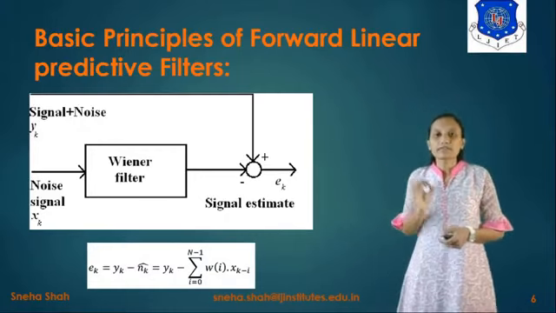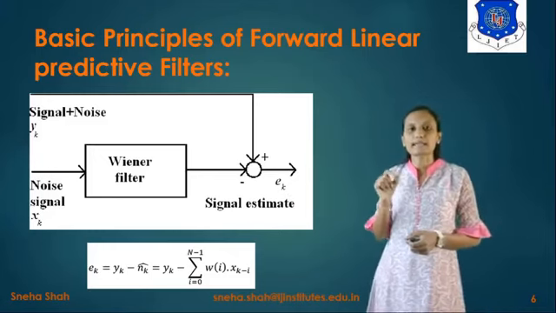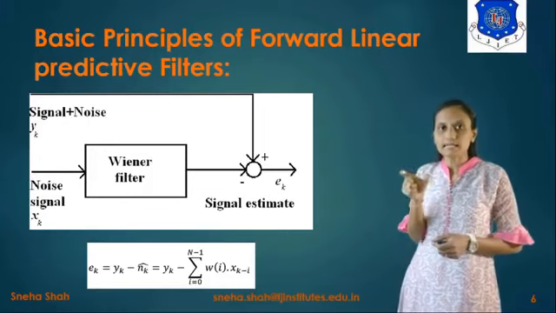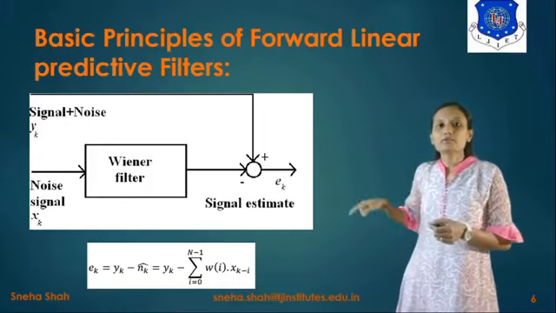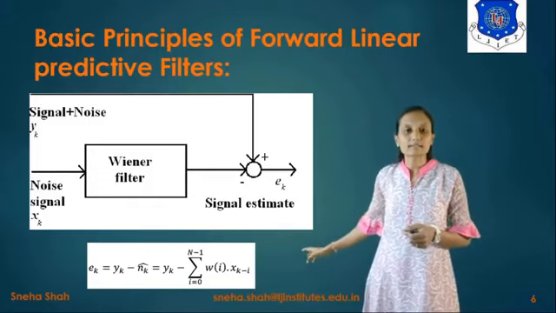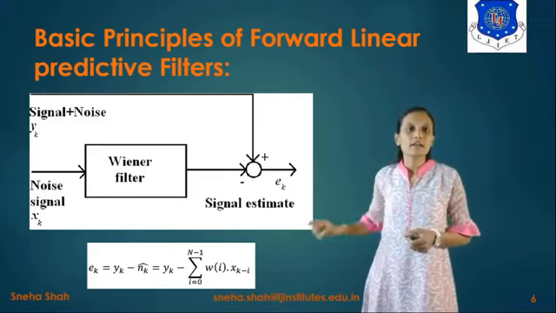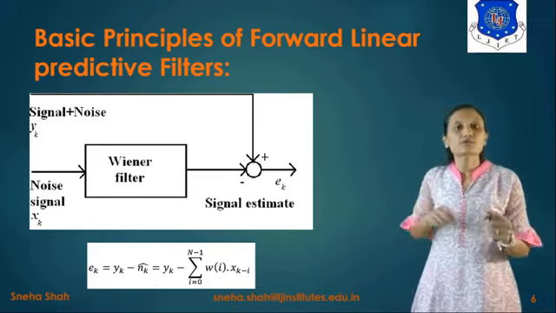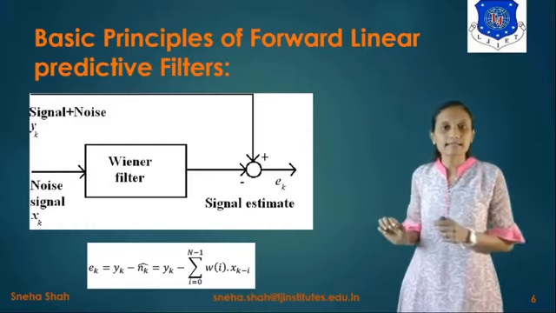Yk is the original signal plus noise, and this will be removed by the noise. So we take signal plus noise as Yk minus Nk, which we consider as the noise, right? So the noise will be cancelled out, and it will give you the particular original information signal.